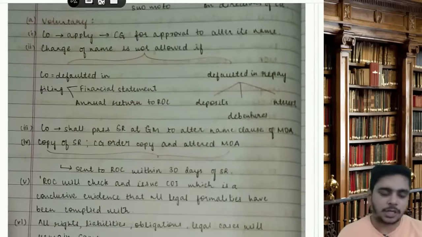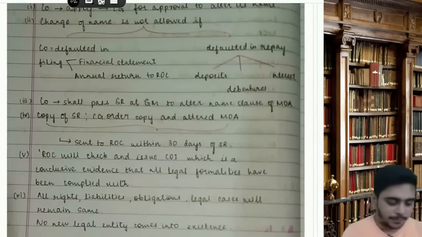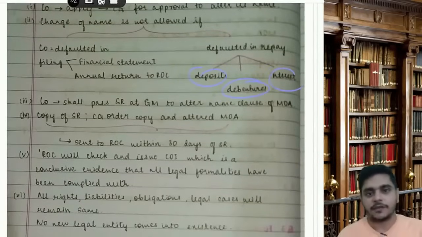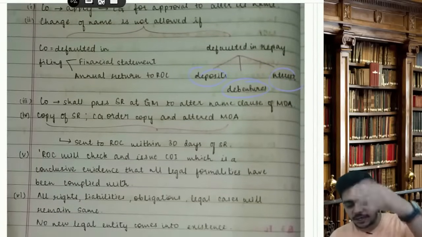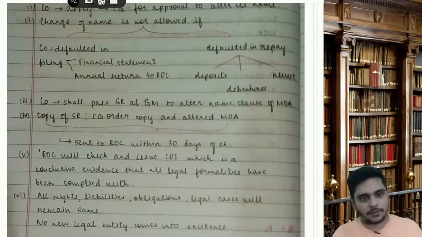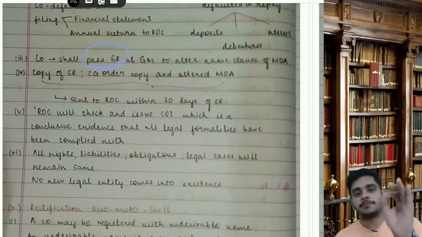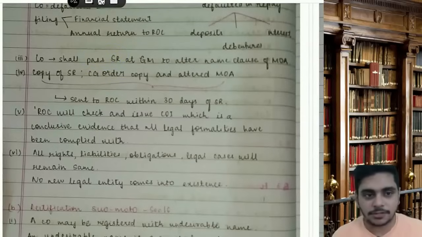Change of name is not allowed if the company has defaulted in filing FS or annual return, or defaulted in repaying deposits, debentures or interest. If you have done some mischief with ROC, or if you have not given public money, so boss, your name change will not be allowed. What is the procedure? Company will pass SR. Very important MCQ. Company will pass SR to alter the name clause of MOA.